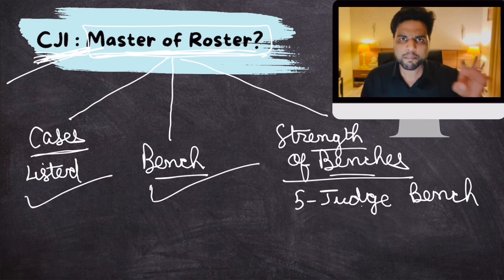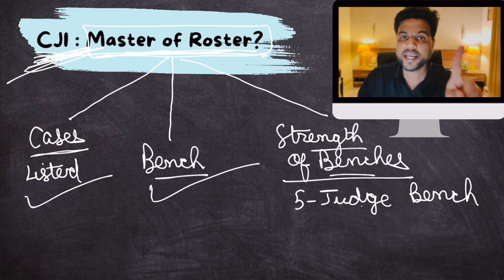So the entire machinery of the Supreme Court works under the Chief Justice of India. Remember this, I'm repeating this line: the Chief Justice of India is not just the senior most judge, he is also the administrative head of the Supreme Court. Hence, his role is master of roster.